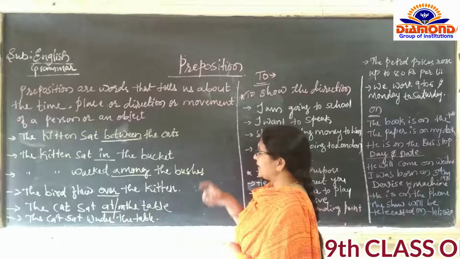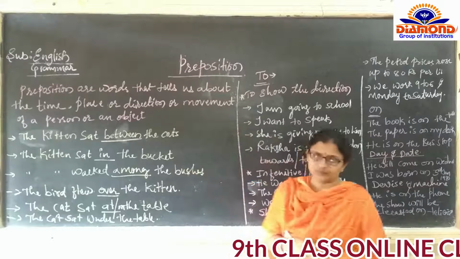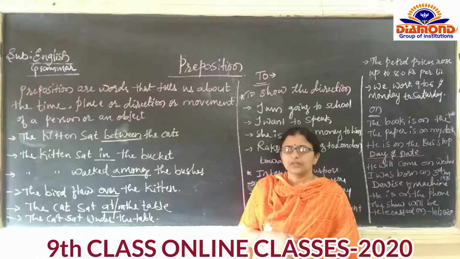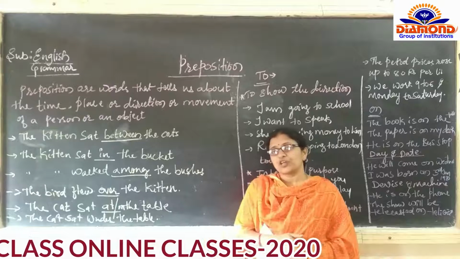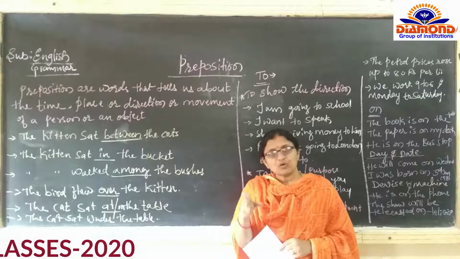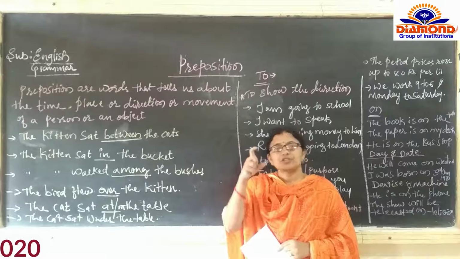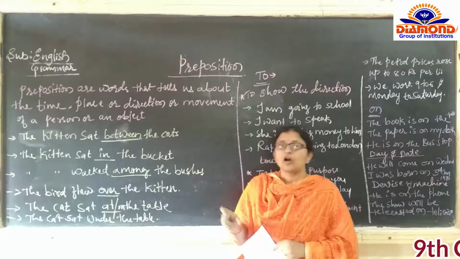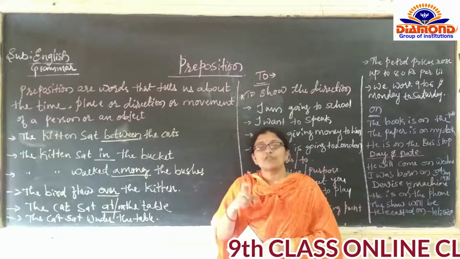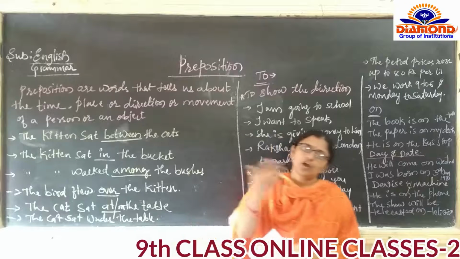The kitten sat between the cats. Between is also a preposition. So, you got the point. What is preposition? Prepositions are the words which tell about the direction or the movement or time or exact place of a person or object.